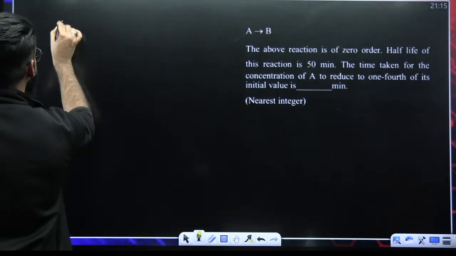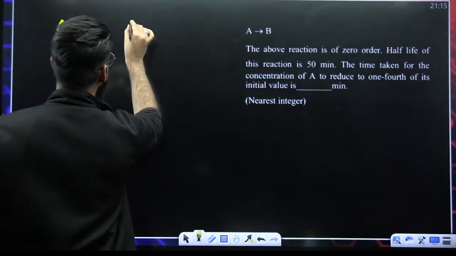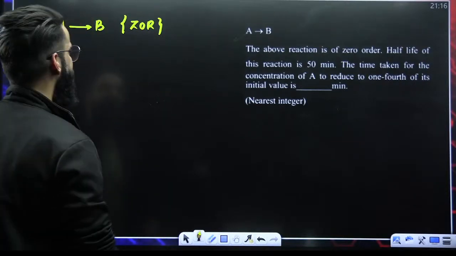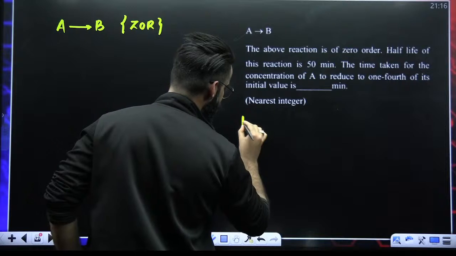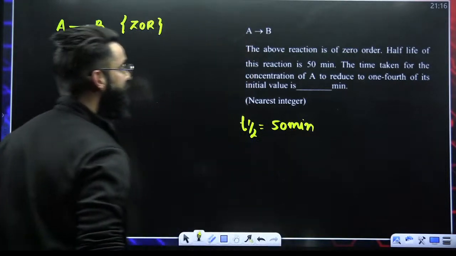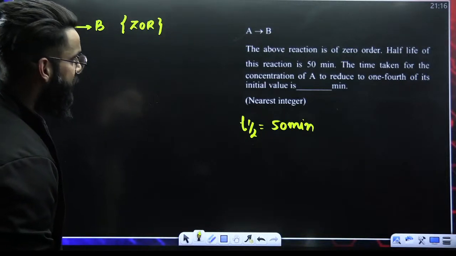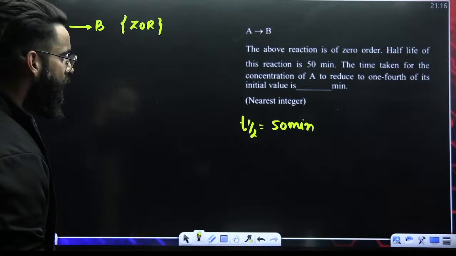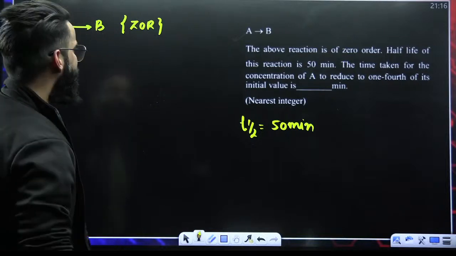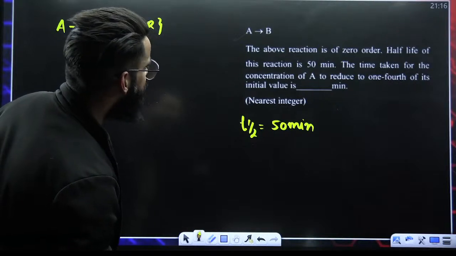The reaction is like this. A gives B. The reaction follows zero order kinetics. Half-life of the reaction is 50 minutes. Let me write it somewhere here. Half-life is equal to 50 minutes. The time taken for the concentration of A to reduce to 1/4 of its initial value.